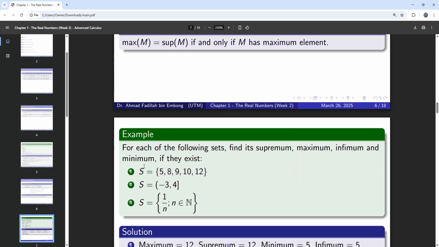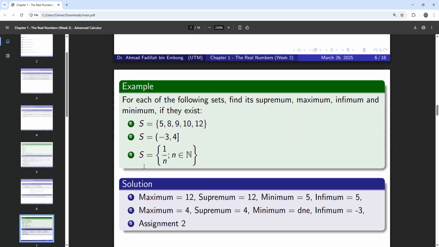Okay, now let us consider another example. For each of the following sets, find its supremum, maximum, infimum, and also minimum value if they exist. For the first one, we have the set {5, 8, 9, 10, 12}.